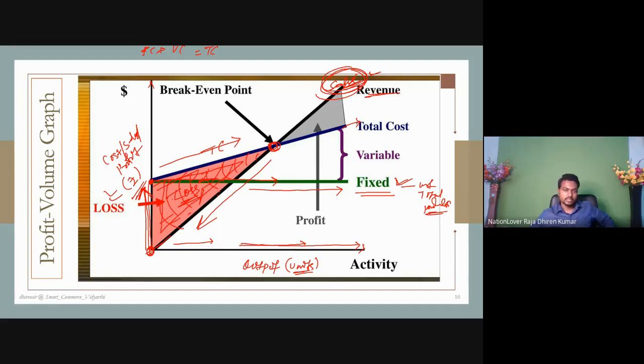Next, up to this much of sale, you have not yet compensated your fixed cost. Next to it, when you are selling, you are covering the variable cost. So this part is lost due to fixed cost. This part is lost due to variable cost. Understand the points? So this is the loss portion.